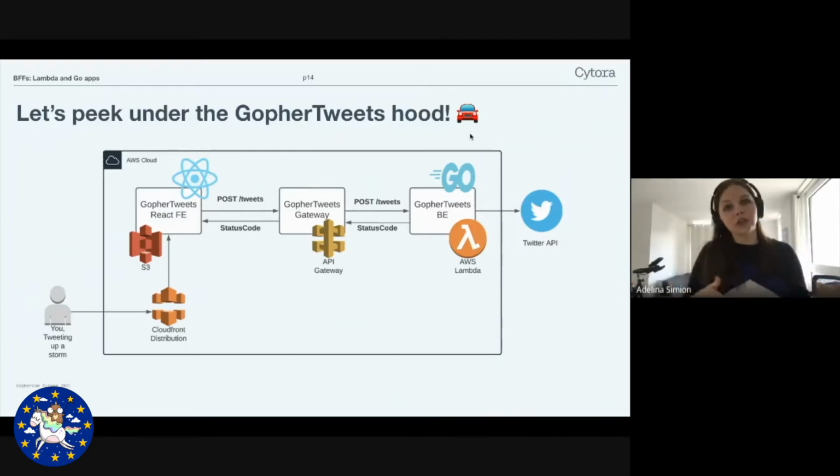It is in charge of talking to the Twitter API, logging in, and posting tweets, as I've demonstrated for you. In front of the Gopher Tweets backend, we have Amazon API Gateway, which is in charge of invoking the Lambda for HTTP requests. Now, at this point, API Gateway exposes a REST endpoint, but that's not very nice to use.